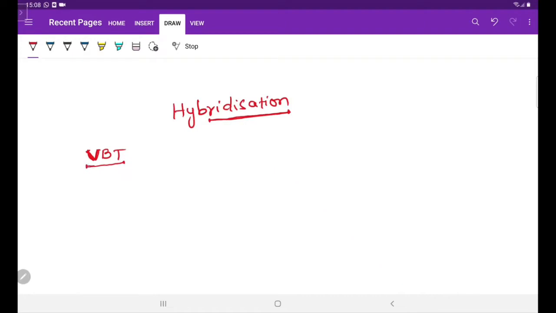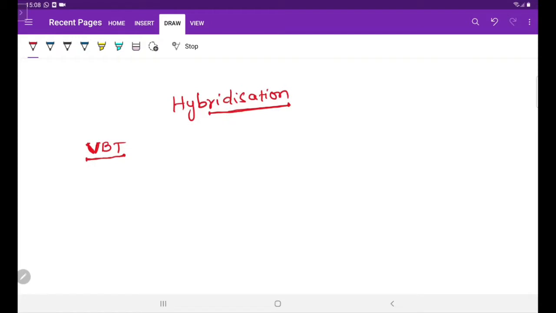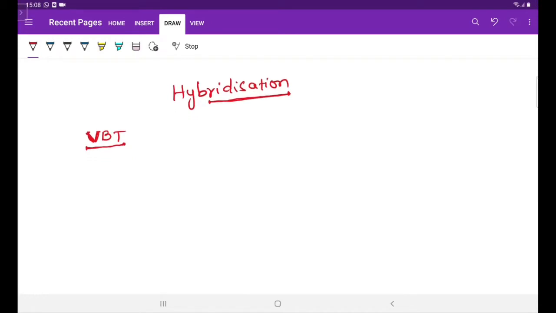So what are those? Before going to the hybridization concept, we should learn about the defects of this valency bond theory. The main defect of this valency bond theory, number one, is the unequal bond lengths in a molecule.